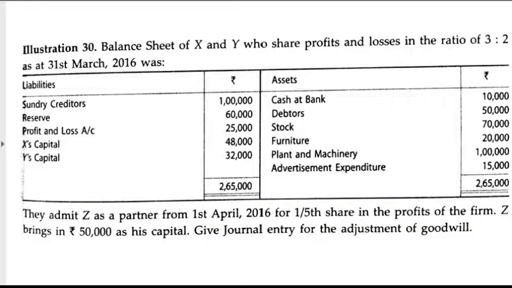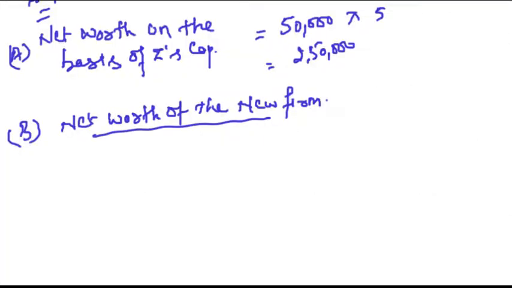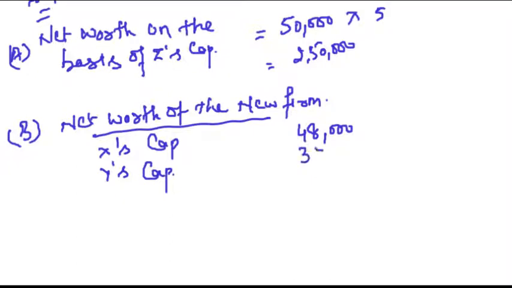We have the old partners' capital: X capital is 48,000, Y's capital is 32,000. Right? So we will say X capital 48,000, Y's capital 32,000.